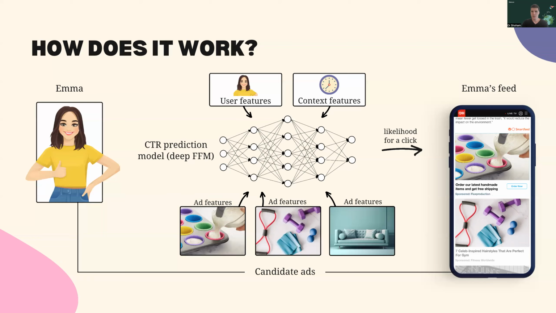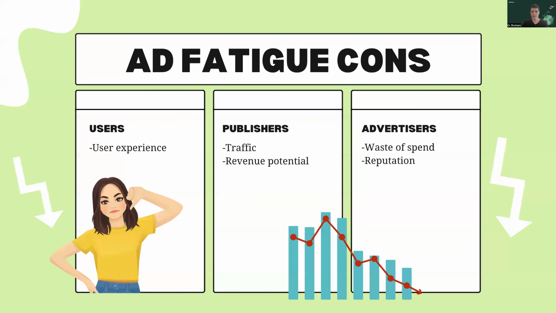The illustration I just provided focused on a single request, but Emma, like many other users, generates multiple requests within each passing minute or even second. This implies the issue we are aiming to solve. Given the same user, similar context, and similar set of ads, the model tends to recommend the same ads to the same user, leading to ad fatigue.